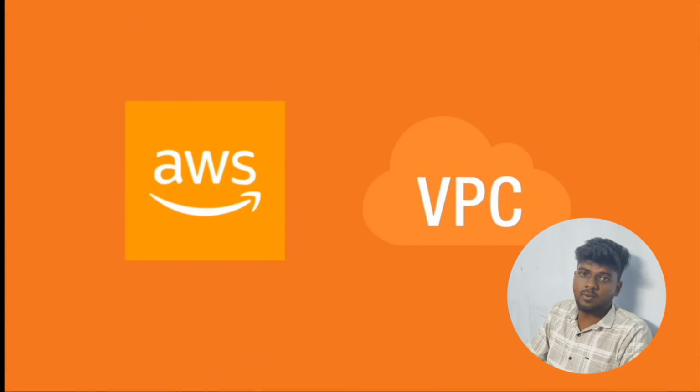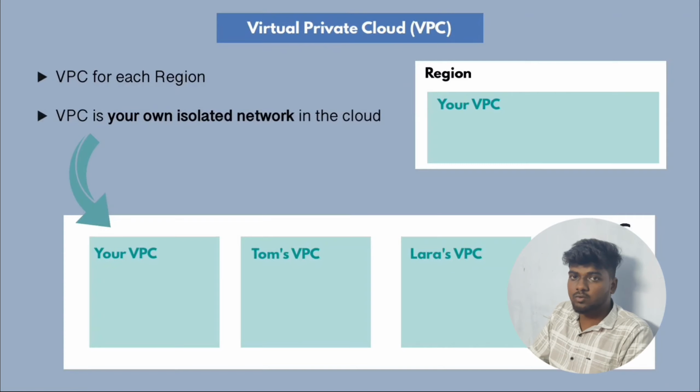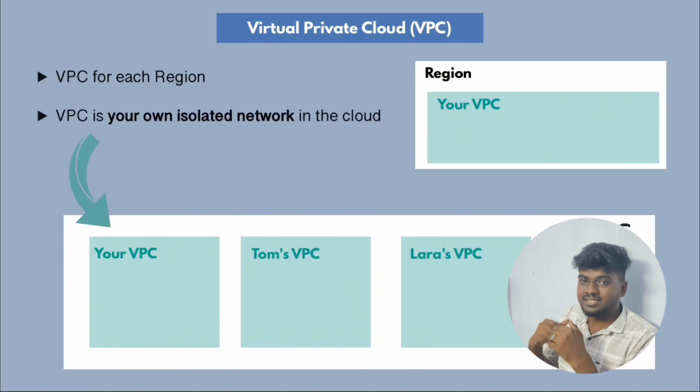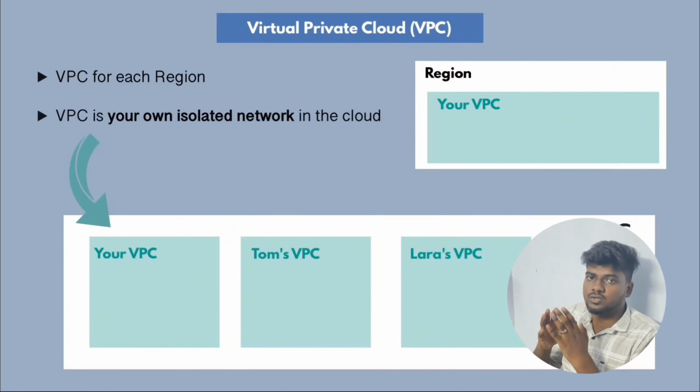Today we are going to see about VPC. VPC is one of the core networking components and a very important service in AWS. VPC stands for Virtual Private Cloud. VPC is used to create our own isolated network in the cloud. It is used to protect our services and our data from hackers or any other organizations.